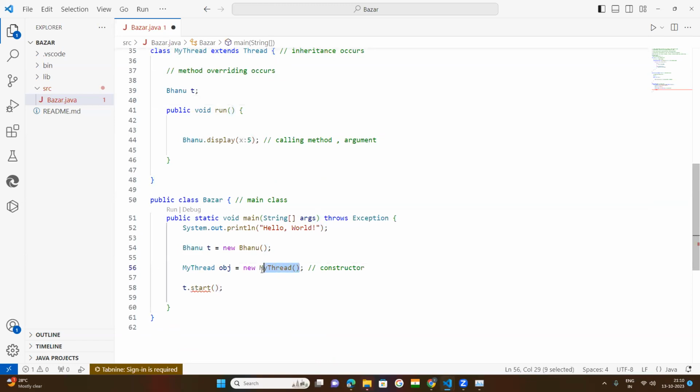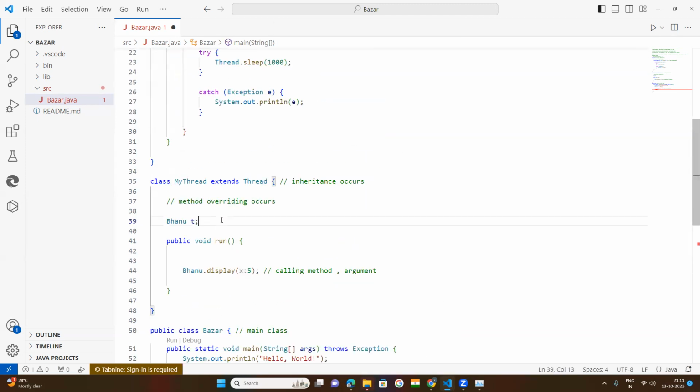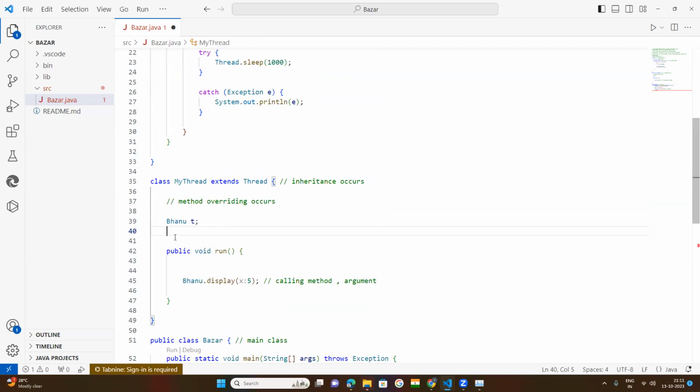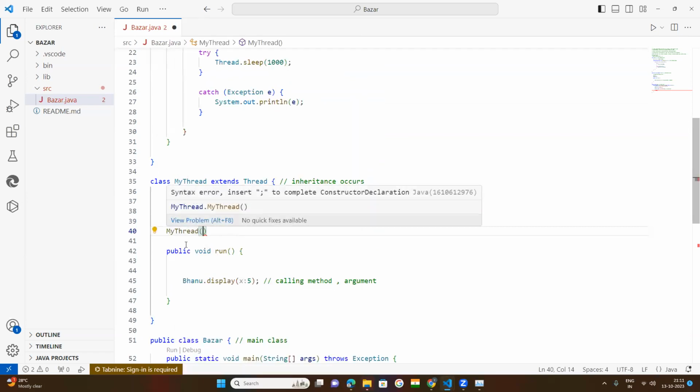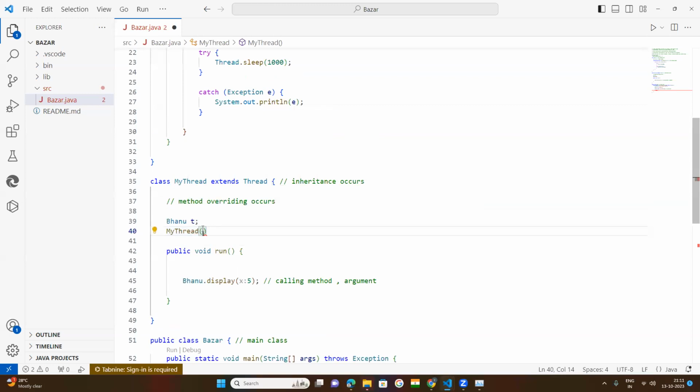You copy this constructor and paste it here, under this constructor. You copy this one and paste it here. Then what happened? No issue.